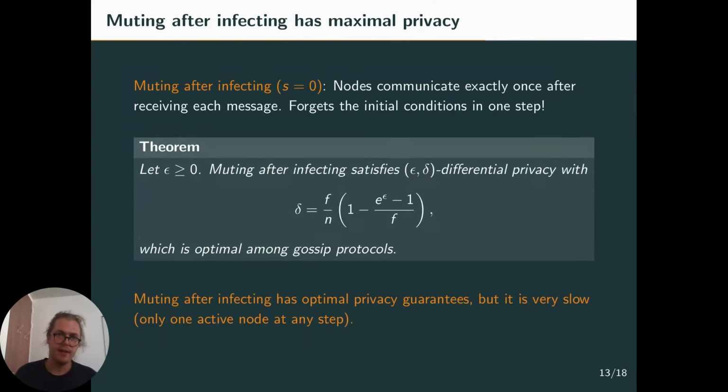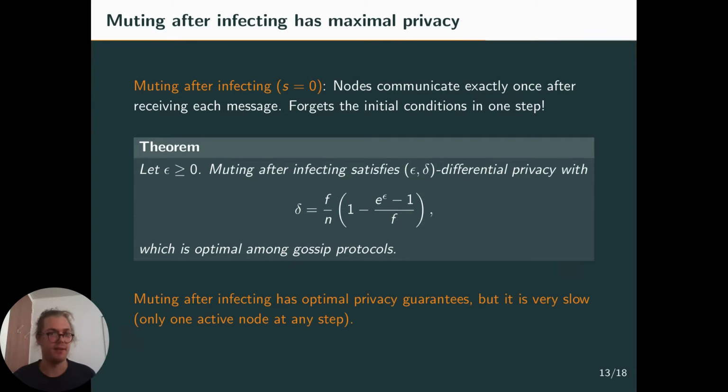On the other hand, you can consider the case in which s is equal to 0. So this means that you communicate once, and then you stop emitting until you receive the rumor again. In this case, we have very strong privacy guarantees, because you actually forget the initial conditions in one step. Since the graph is complete, after the source communicates for the first time, only one node is active, and it's not the source.